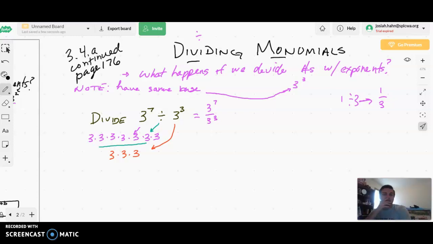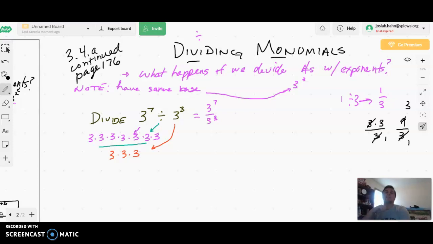Just like, for example, if I wrote 3 times 3 over 3, so this would be 9 over 3. If we had this, is this a finished problem? What do you know that you can do? Well, you know that you can reduce this down. You can reduce this by taking a 3 away from the top and a 3 away from the bottom. So you'd reduce this to a 1 and this to be a 3. Same thing here. Rather than doing the multiplication and then reducing, we could remove a 3 and remove a 3 to give us just 3 over 1.